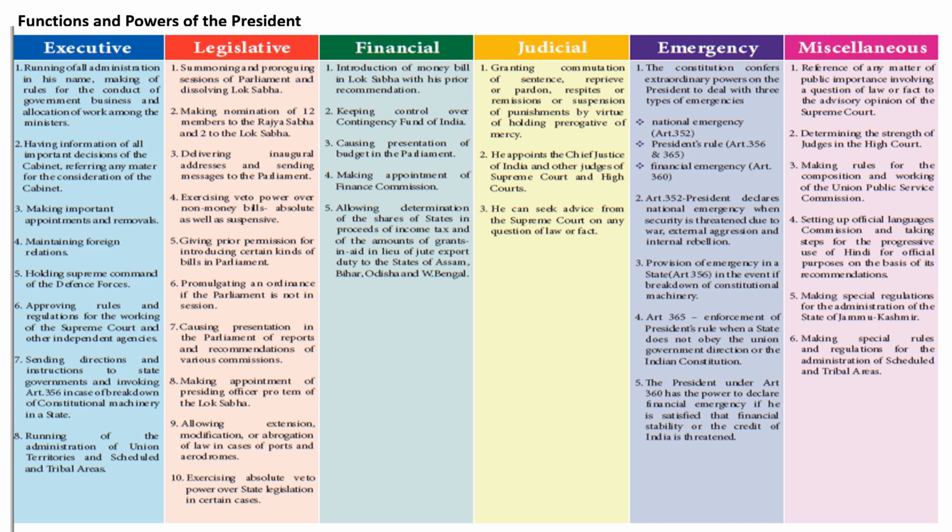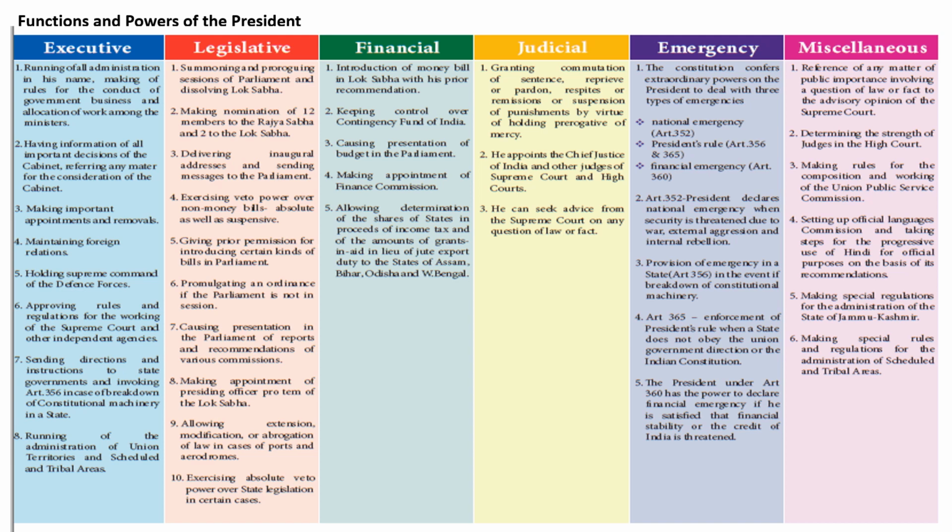Judicial powers of the President: granting commutation of sentence, reprieve or pardon, respites or remissions or suspensions of punishment by virtue of holding prerogative of mercy. He appoints the Chief Justice of India and other judges of Supreme Court and High Courts. He can seek advice from the Supreme Court on any question of law or fact.